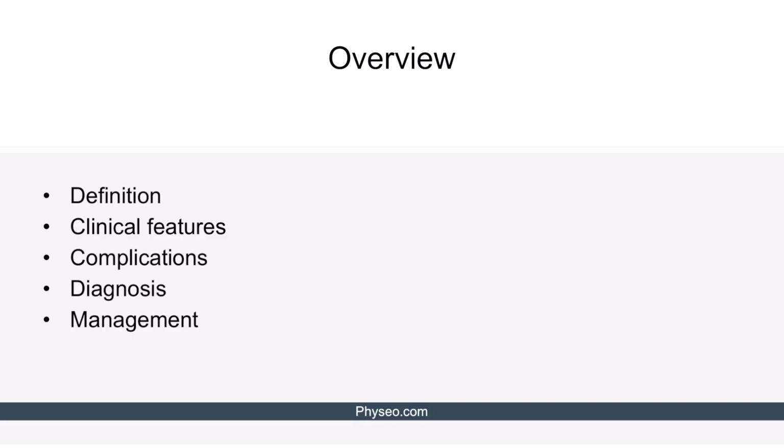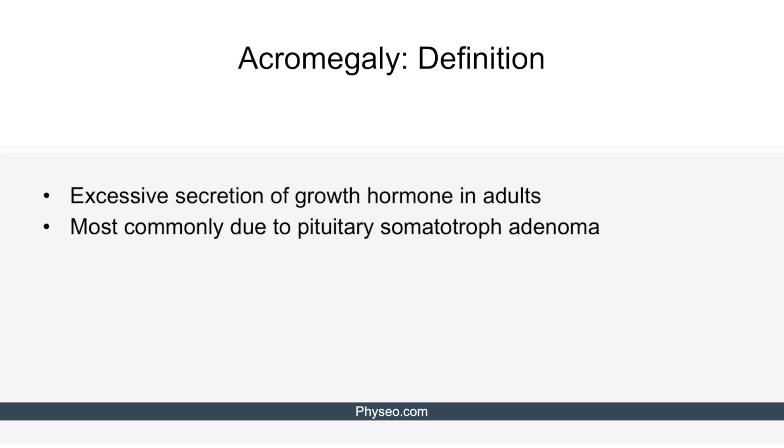Let's begin. We will discuss definition, clinical features, complications, diagnosis, and management of acromegaly. Acromegaly results from excessive secretion of growth hormone in adults. This is most commonly caused by pituitary somatotroph adenoma.